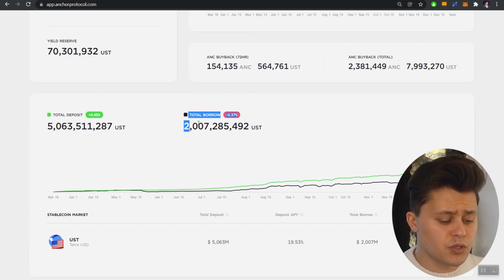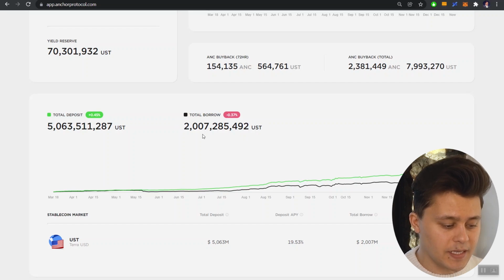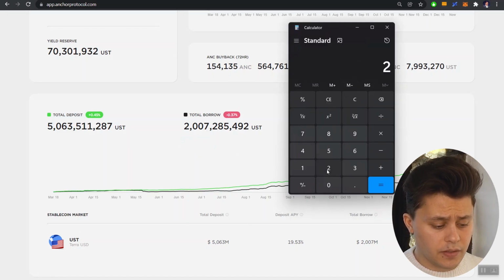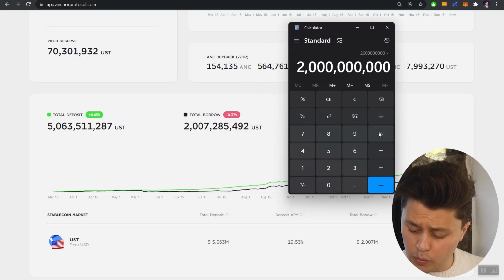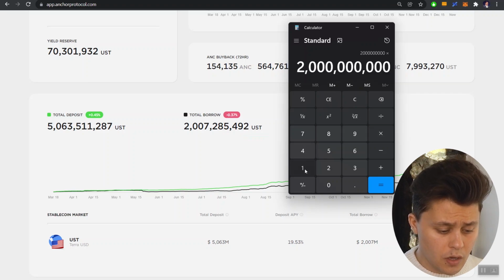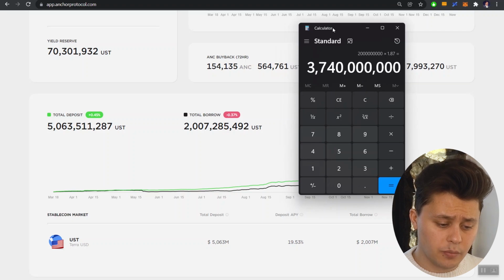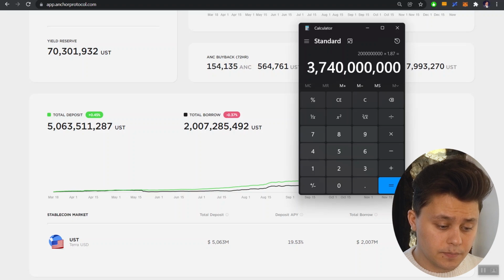Now, if we head over to the dashboard, we can see that currently there is 2 billion UST being borrowed and just about 5 billion UST deposited. Well, what we can do here is take this 2 billion, which should be 2 billion, and multiply it by this ratio that we just figured out in our example, which is 1.87. And we can see that under the parameters that we just saw in our example, the amount of deposits would have to be at 3.7 billion